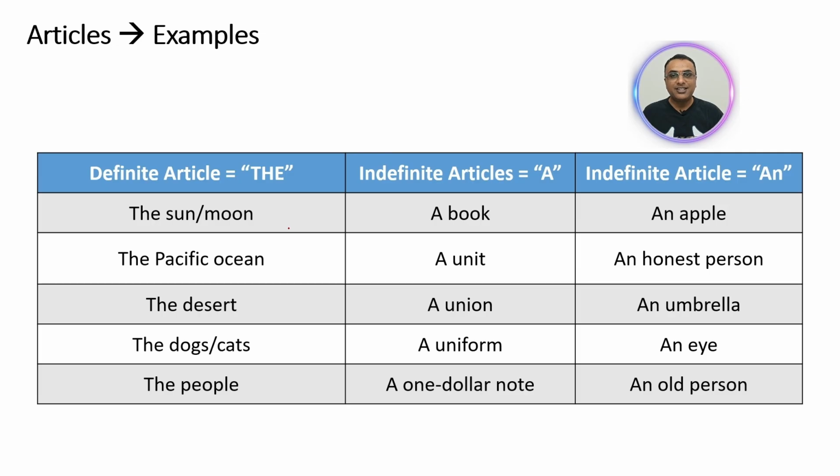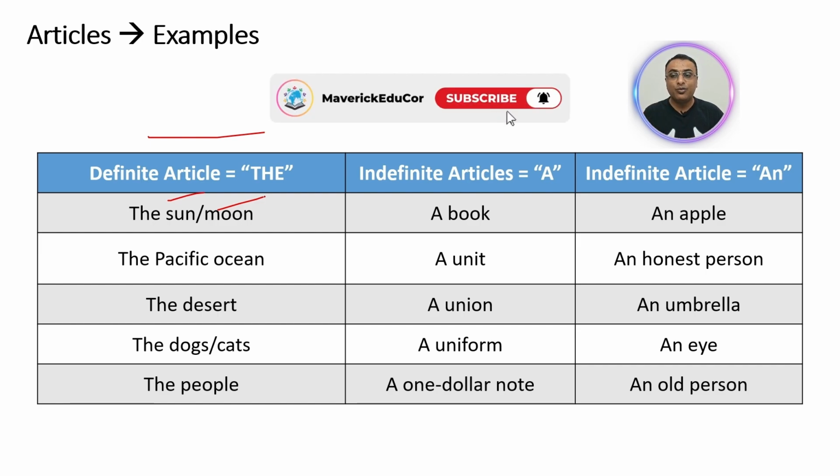Let's look at some more examples for the articles. Let's start with the definite article. The sun, the moon. Why are we referring to the sun or the moon? Because you can see only one sun and one moon in particular. So that is why you are using the article the over here.